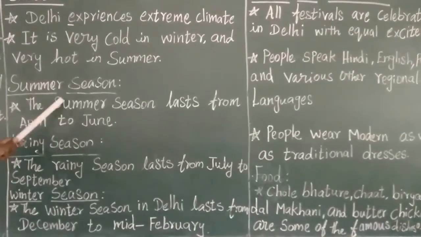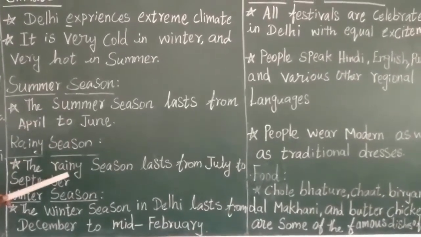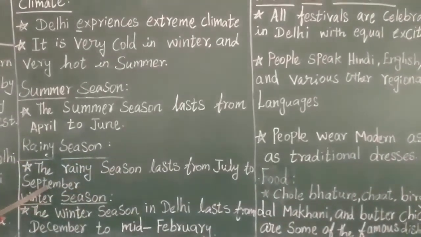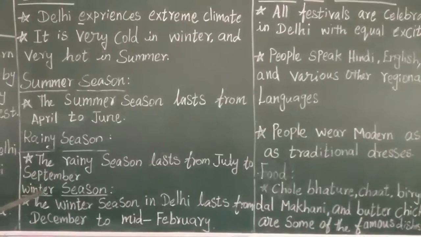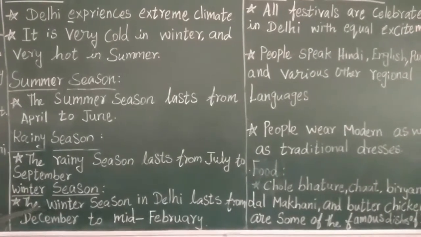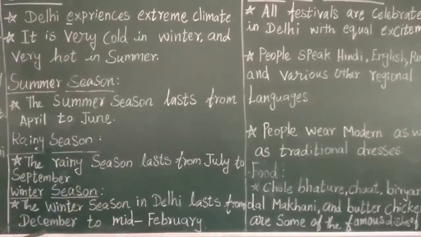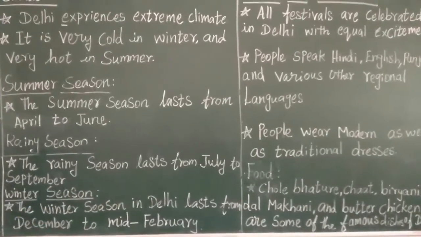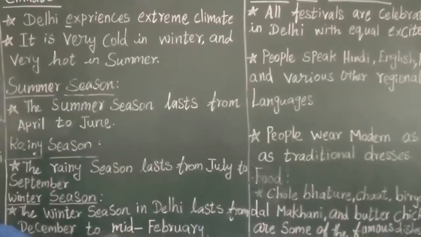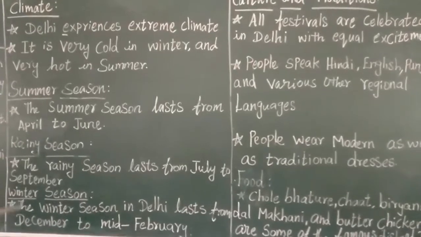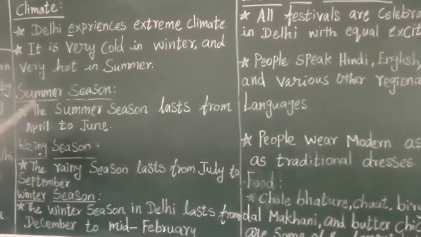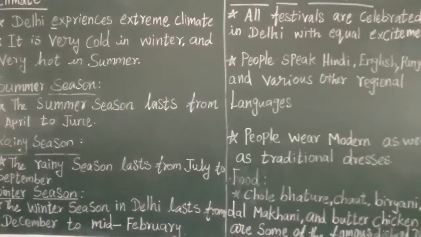Rainy season. After summer season, rainy season occurs in Delhi. The rainy season lasts from July to September. Winter season is the cold weather season. The winter season in Delhi lasts from December to mid-February. It means the first half of February. From December to the first half of February, winter season will be existing in Delhi. So there are three major seasons: summer, rainy season and winter season.